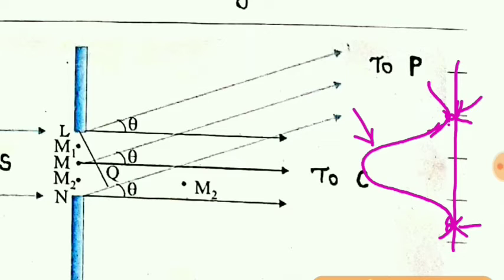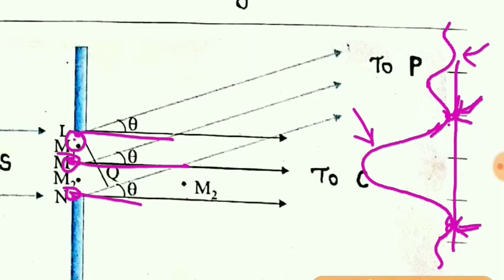Why is it called secondary minima? Because for the rays coming from this slit, all the points of the slit are secondary sources, and so it is called secondary minima. Now this type of minima can be obtained above and below on the screen. This is also minima, and this is maxima, then once again there will be minima.